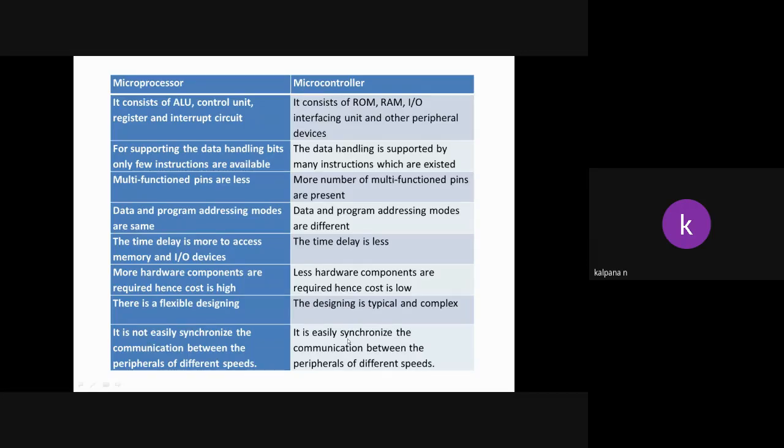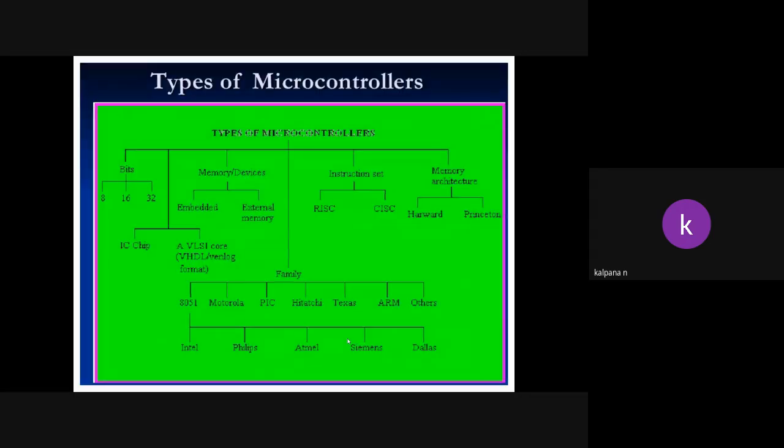Understand, these are the differences between microprocessor and microcontroller. Microprocessor means CPU on a single IC. Microcontroller means CPU with all peripherals on a single IC, which is called a microcontroller. Both are fabricated with VLSI technology in embedded systems. Next, types of microcontrollers.